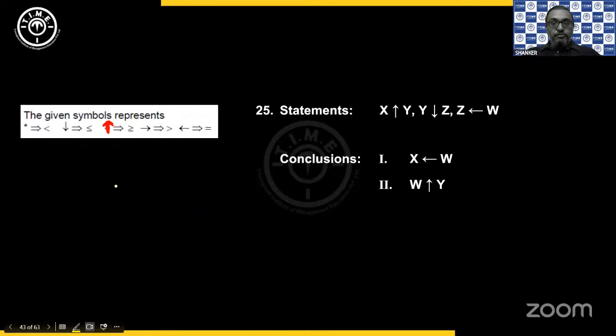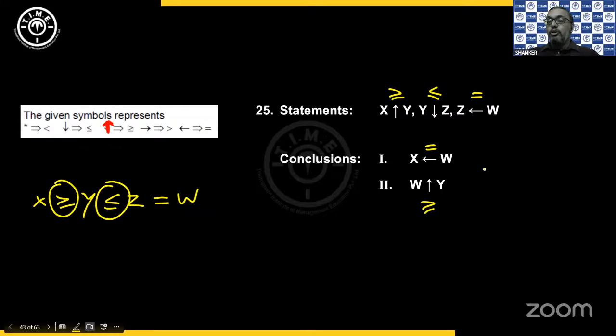Okay, so we have x greater than or equals y, then y less than or equals z, and z equals w. So here x equals w and w greater than or equals y. So now between x and w I want. So we have x greater than or equals y, then y less than or equals z and z equals w. Now unfortunately you have opposite. Now because you have opposite signs, we will never get a relation between x and w. So I don't know.